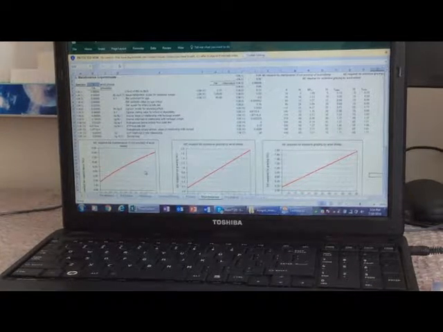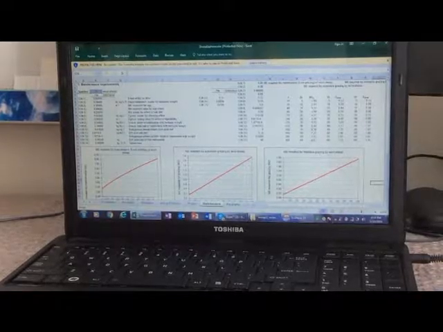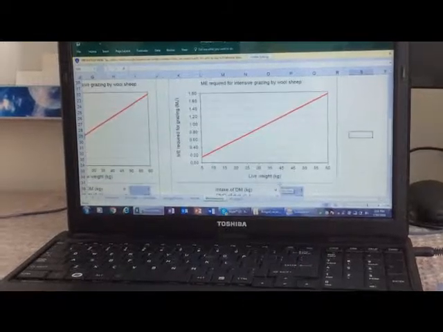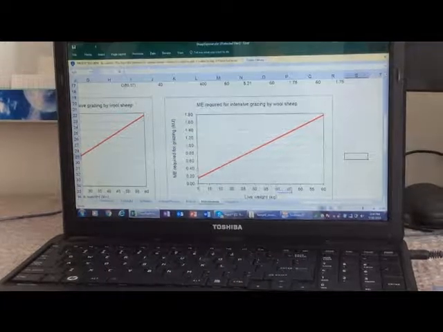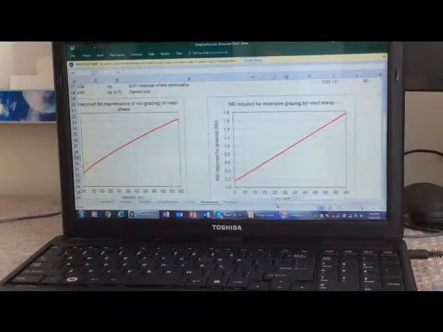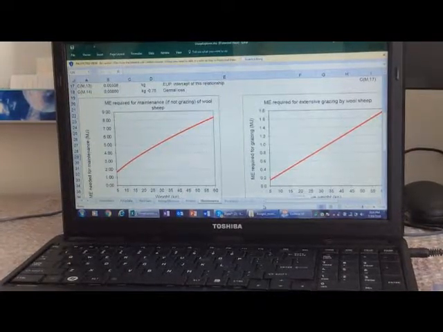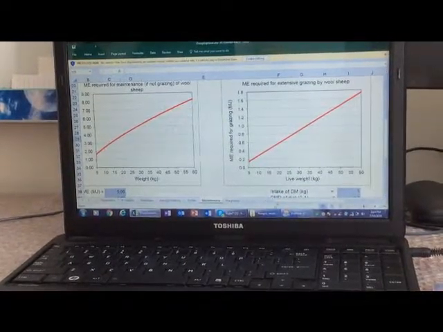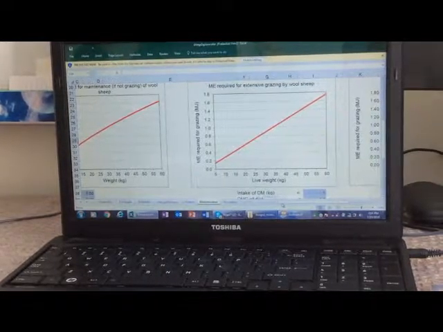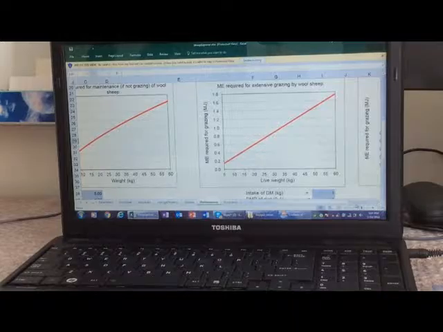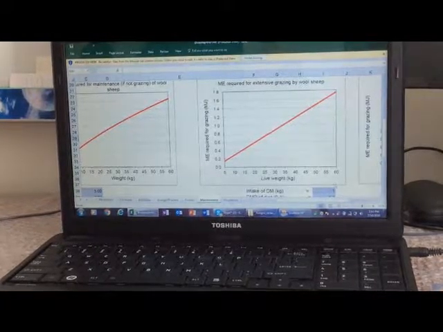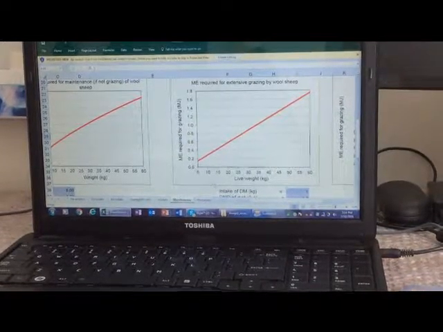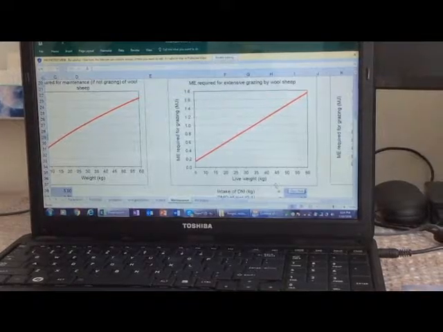this section here. The ME required for extensive grazing by merino sheep. In this graph here, we have on the axis the ME required for grazing in megajoules, and down here we have the live weight of this wool sheep.